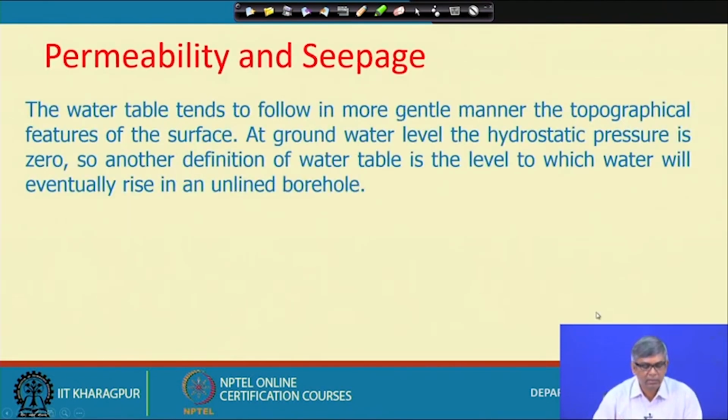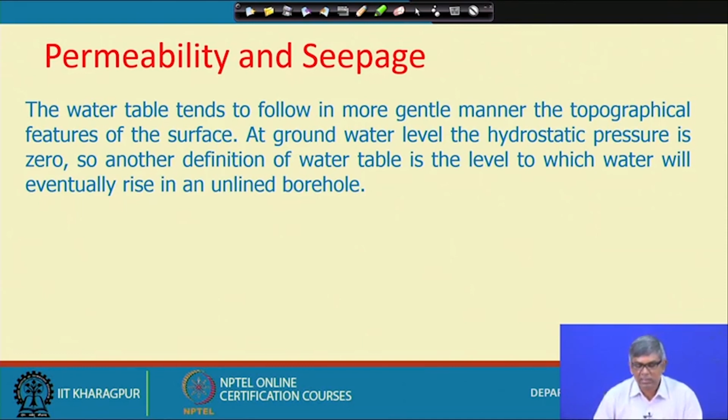And this water table is not always a level one, though in a smaller perspective, if I dig a hole here and see the water level, and 3 or 5 meters away I make another hole, you may get approximately the same. But in a larger perspective, if I dig 2 kilometers away or 100 kilometers away, you may not get the same water level. The water table tends to follow, in a more gentle manner, the topographical features of the surface.